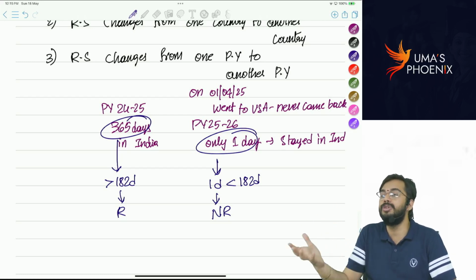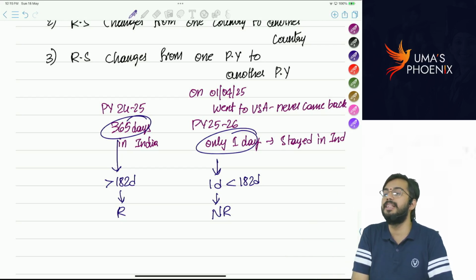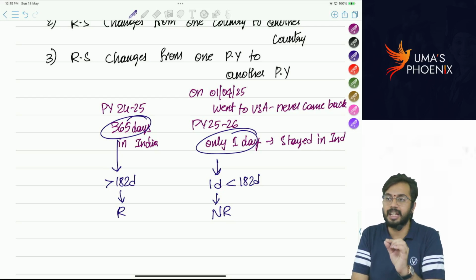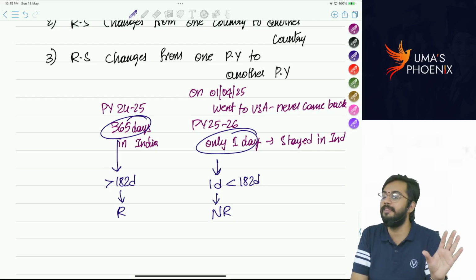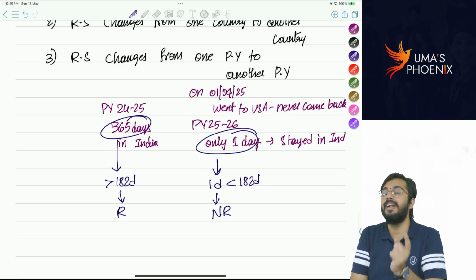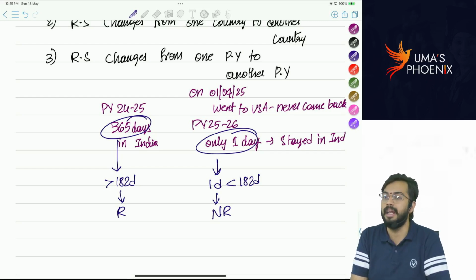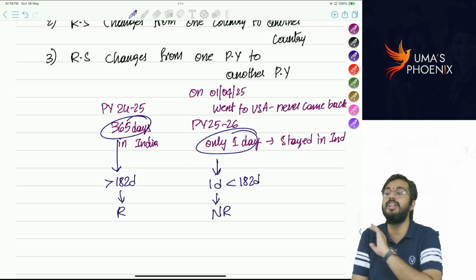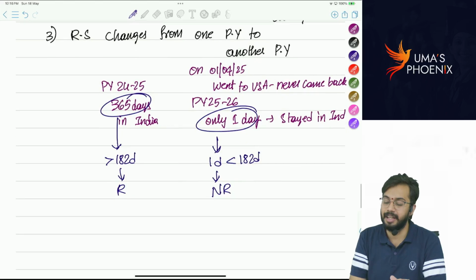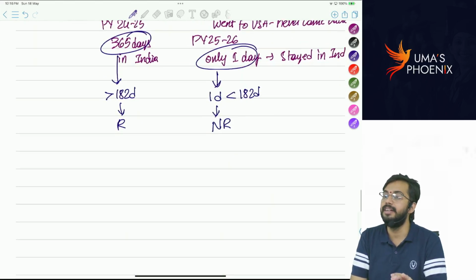It is subject to change based on physical presence in India in the next financial year. Are you able to understand? So once you determine residential status, it is not applicable for lifetime. It is applicable only for that particular previous year. For the next previous year, again you need to determine residential status from the beginning. So residential status is not constant for lifetime. Residential status is subject to change from one previous year to another previous year. I hope you got clarity till here. Shall I move ahead?